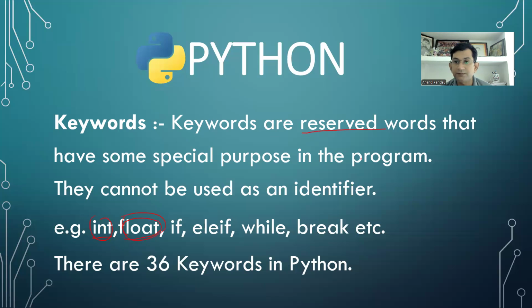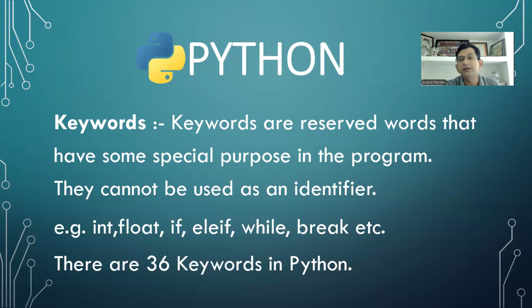You cannot use them for any other purpose. This is one of the units of the Python programming language. So keywords, I hope it is clear. And how many keywords are there? About 36 keywords are there. And as soon as you learn, you will come to know all about these keywords.